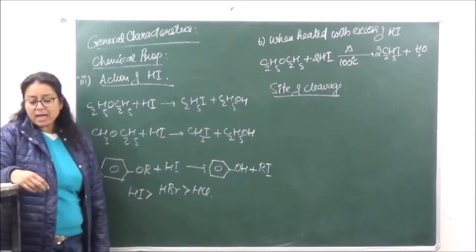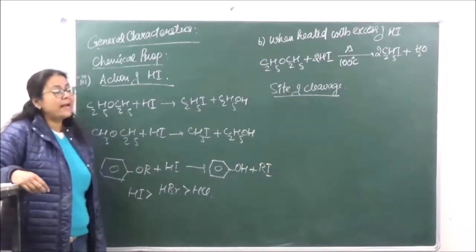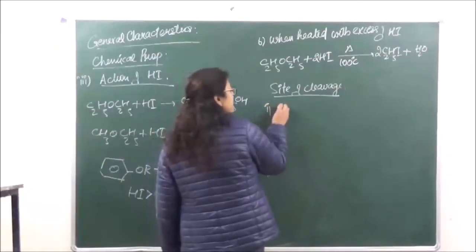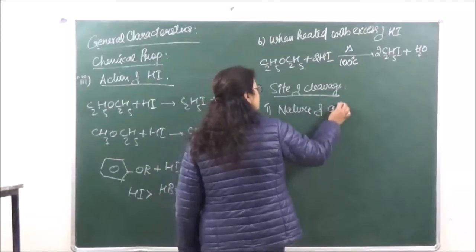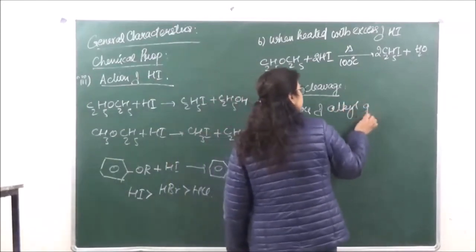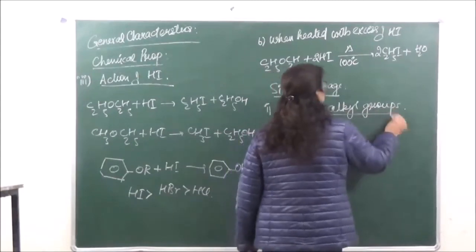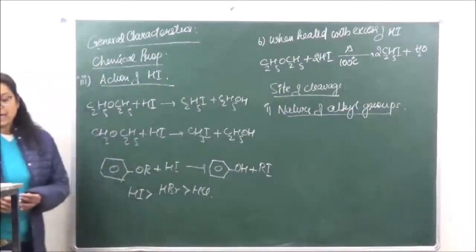Now, if you're taking the unsymmetrical ether, the site of cleavage will depend upon the nature of the alkyl groups.